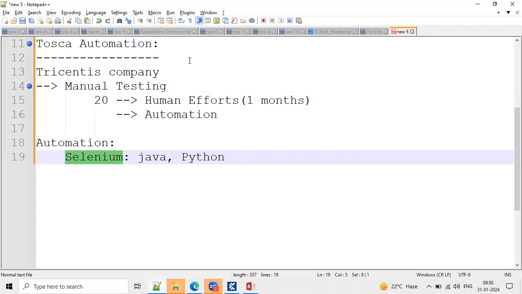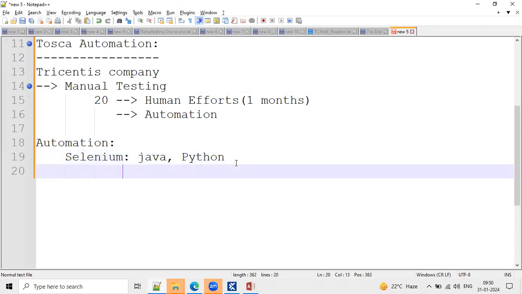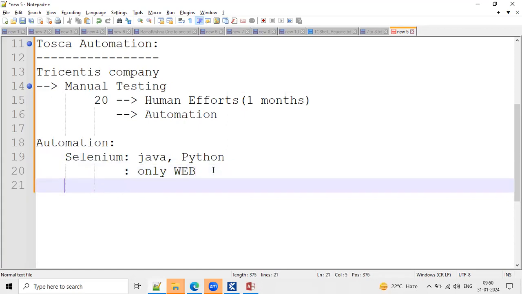And in Selenium, we are automating only limited applications. Selenium supports what type of application? Only web applications. After that, one of the tools introduced to the market was QTP or UFT, Unified Functional Testing.